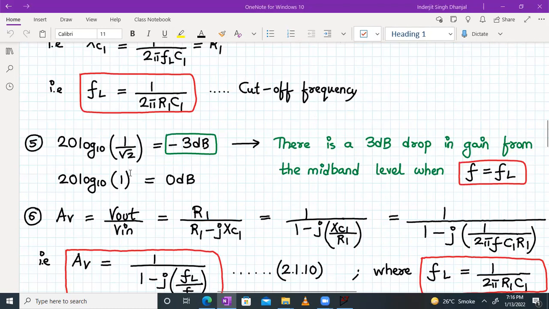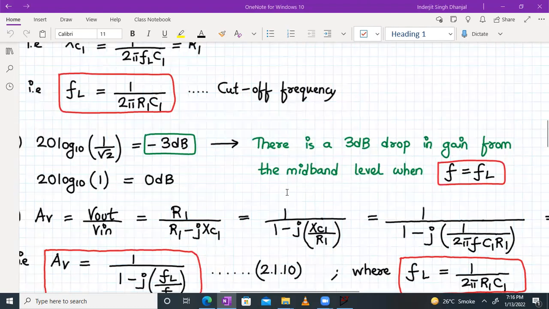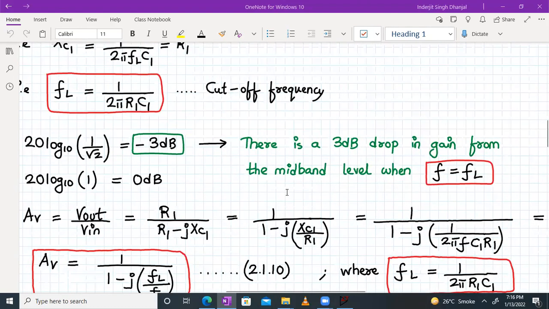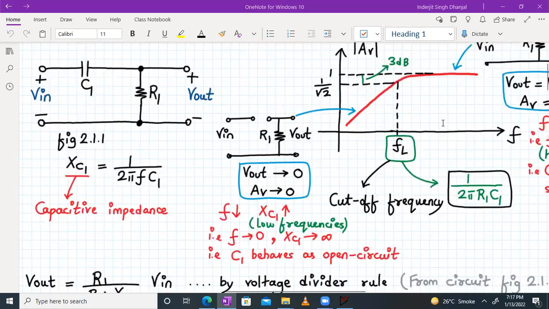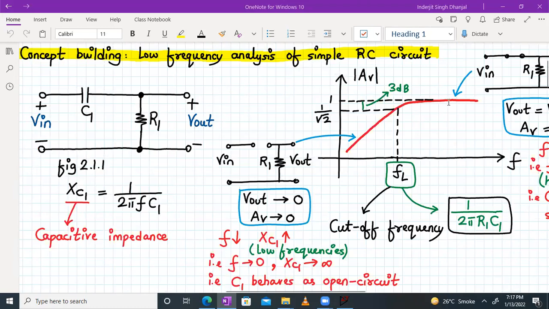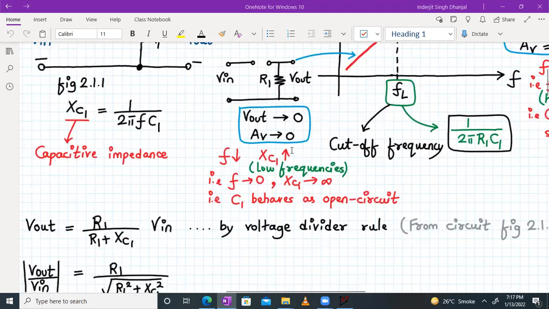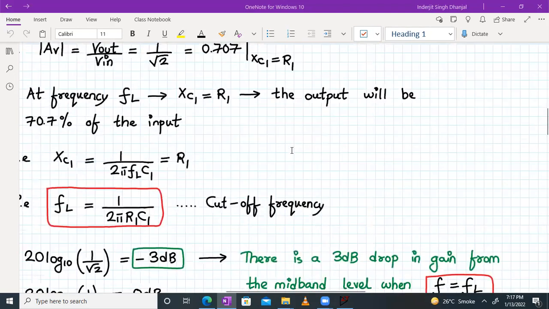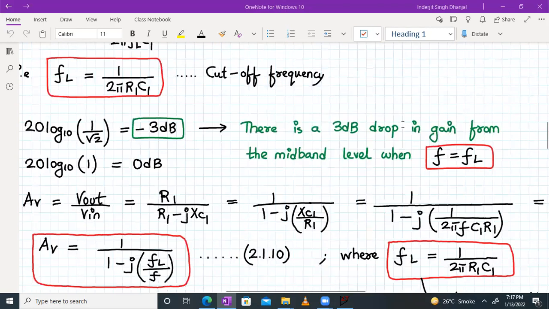And 20 log to the base 10 of 1, when gain is 1, in decibels it will be 0 dB. So with minus 3 dB, there is a 3 dB drop in the gain from the midband level when F is equal to FL, right? This is basically called the midband level, the midband level 1. And whenever you go 3 dB down, that means you have gone down to 70.7%. Okay, 1 upon root 2 is 0.707 of the input. So that's why we go 3 dB down, right?